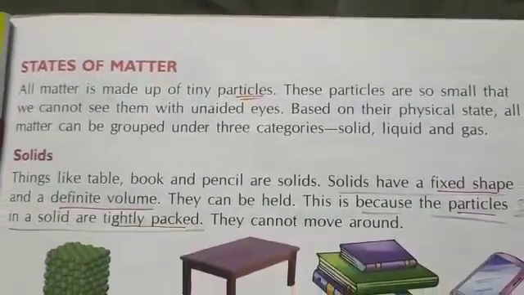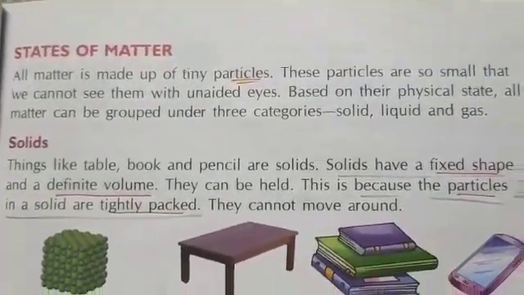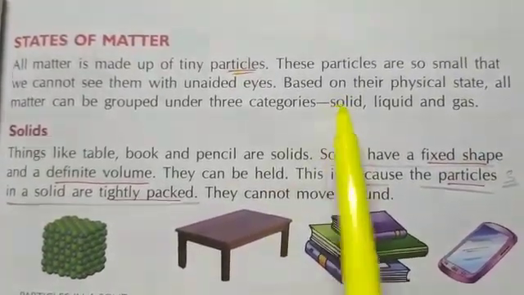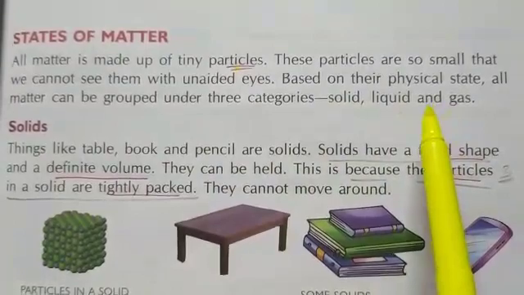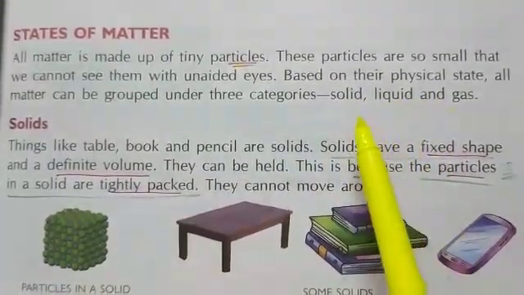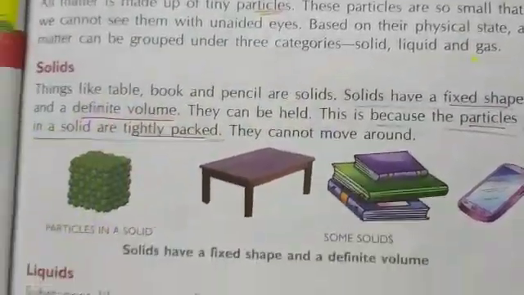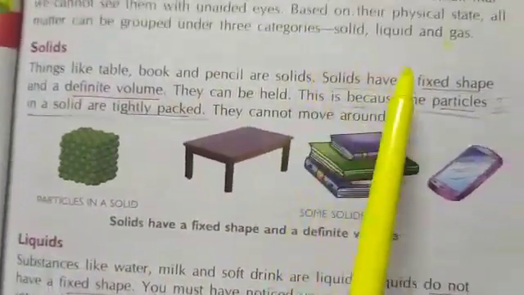Now you see, based on the physical state, all matter can be grouped into three categories, that is solid, liquid and gas. Matter is divided into three states. They are solid, liquid and gas. So we will go one by one through all the three.